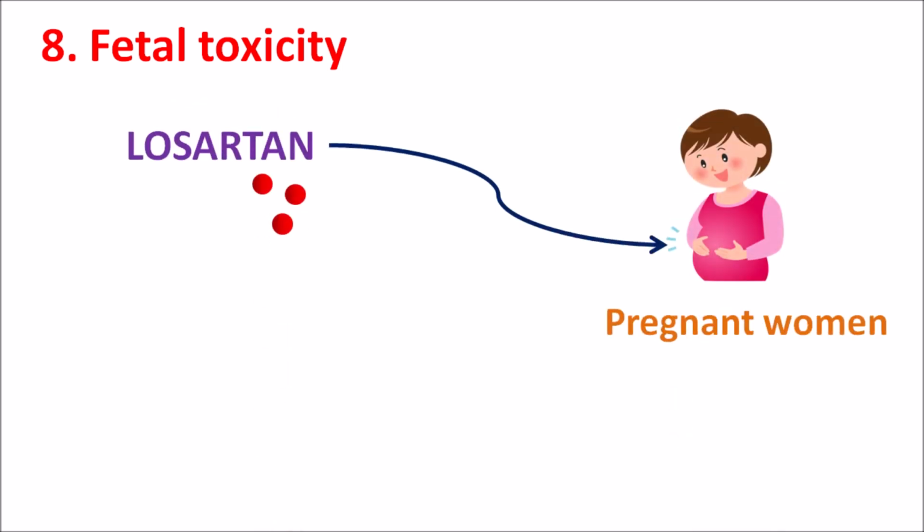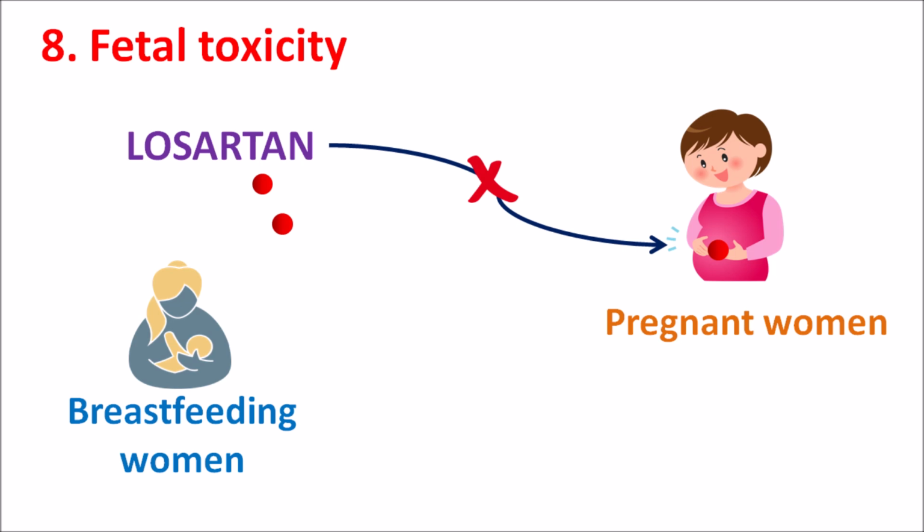Eighth one is the fetal toxicity. All the ARBs are teratogenic including Losartan. When Losartan is given to a pregnant woman, it can produce teratogenic effects leading to fetal toxicity. That's why this drug is strictly contraindicated in pregnant women. And even in breastfeeding women, this drug should be carefully given unless the benefit is observed. But generally, Losartan is not preferred in breastfeeding women in order to avoid any effects in the infants, particularly on the renal system.